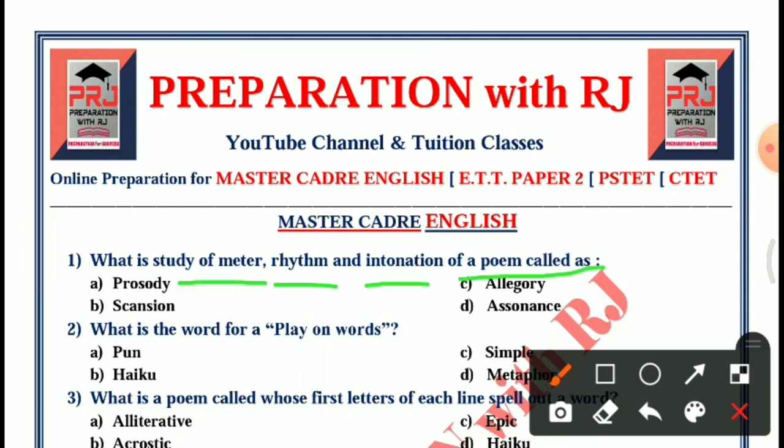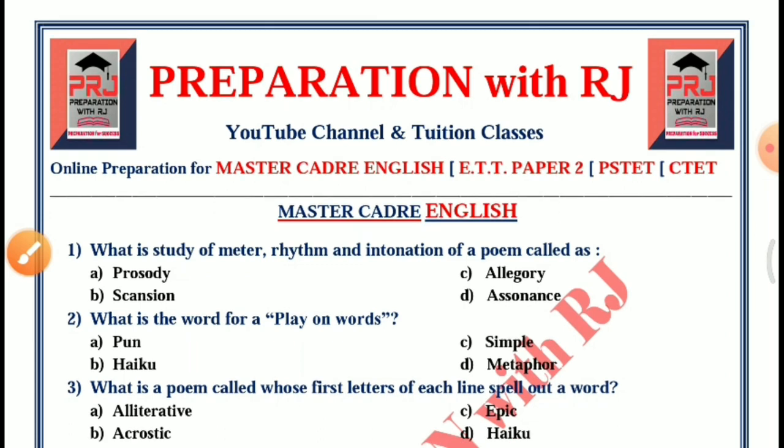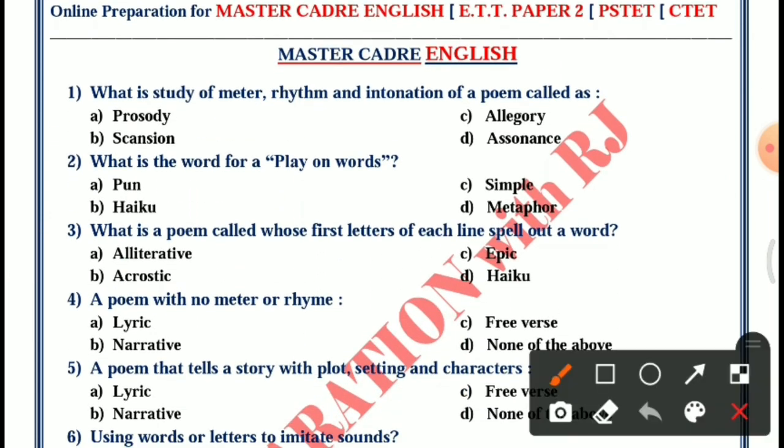Option A, prosody, B, scansion, C, allegory, D, assonance. The answer is A, prosody. Question second. What is the word for a play on words? Option A, pun, B, haiku, C, simile, D, metaphor. The answer is A, pun.